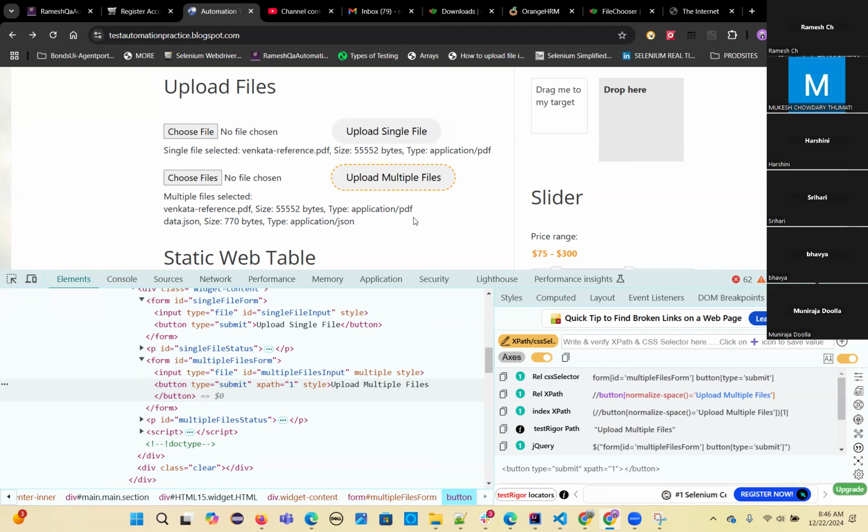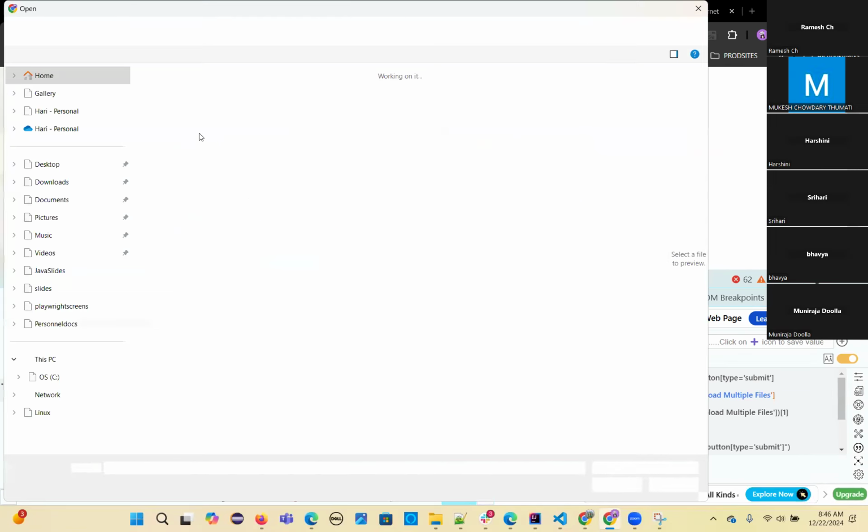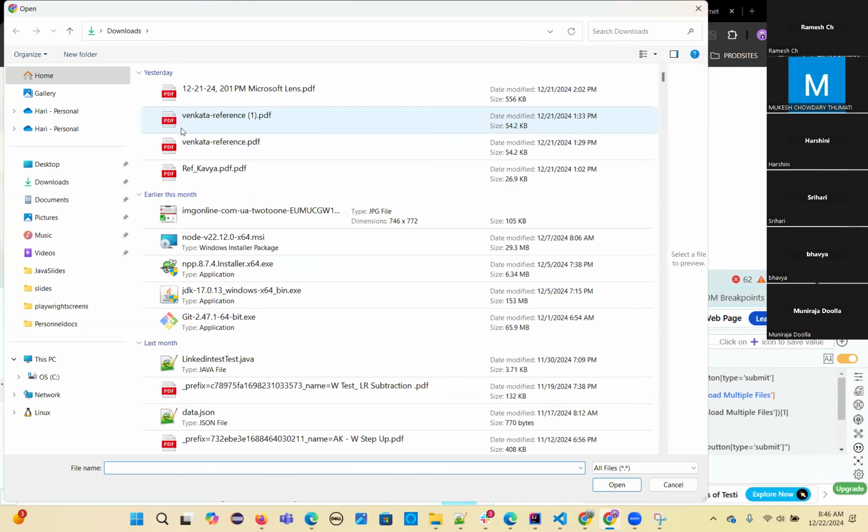So let's go and write how to do that, and I'm going to check whether multiple files are there or not, and all these files one by one you can set up. Even this concept you can use for a single file upload also. If you click on this, you're clicking on that, right?